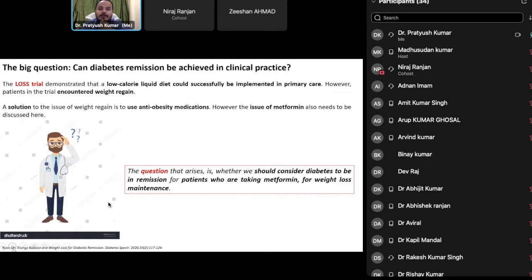But if we are giving metformin for a longer period of time, then we should also be careful regarding supplementing vitamin B12, because it also causes vitamin B12 deficiency. The question that arises is whether we should consider diabetes to be in remission for patients who are taking metformin for weight loss maintenance. This is the question you need to discuss with your patients, whether they are comfortable taking metformin for weight loss or not.